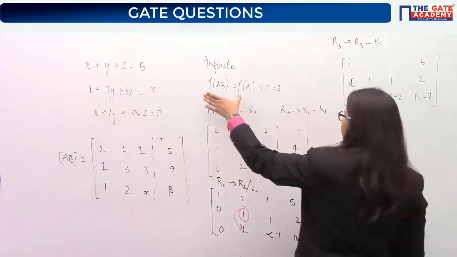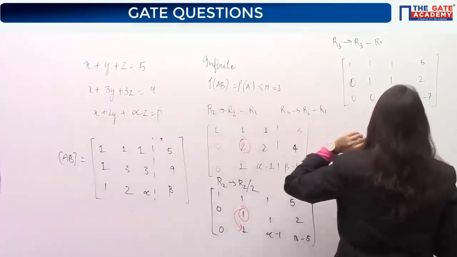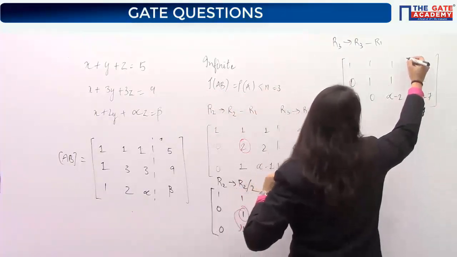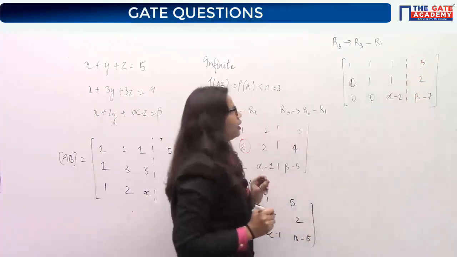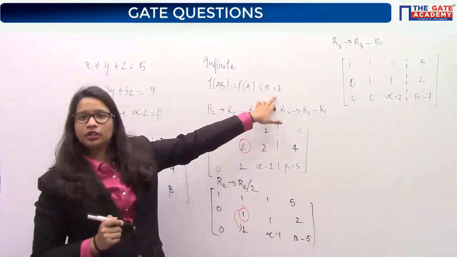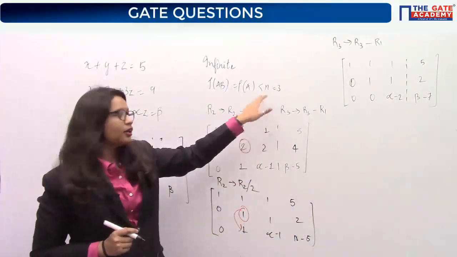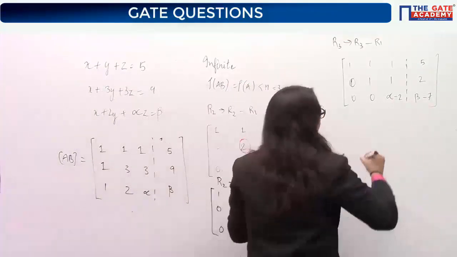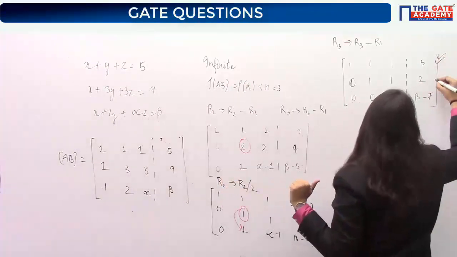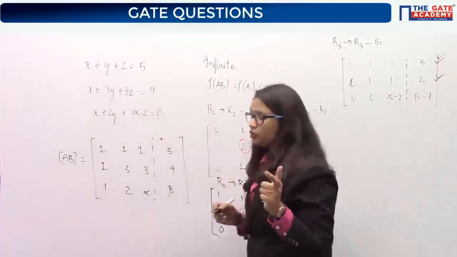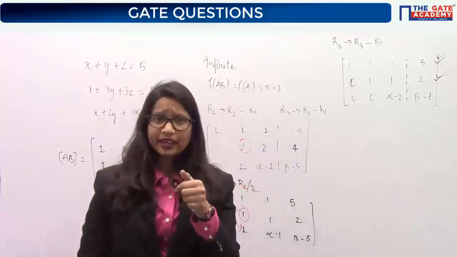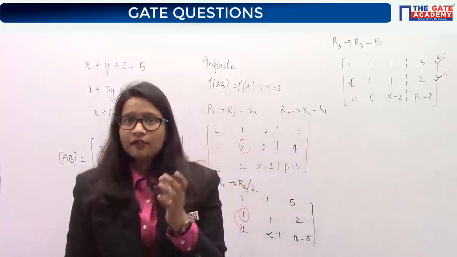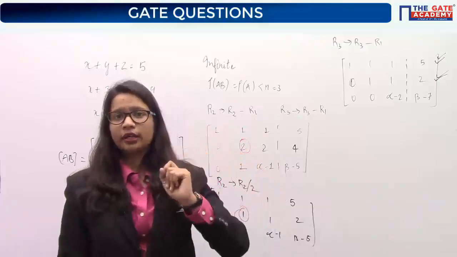Now what is required? That rank of AB should be equal to rank of A, but that should not be equal to 3, it should be less than 3. So obviously you can see that this is not becoming 0, this is not becoming 0. In row echelon form, the rank is given by the number of rows which have at least one non-zero element.